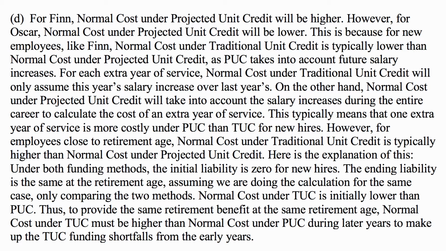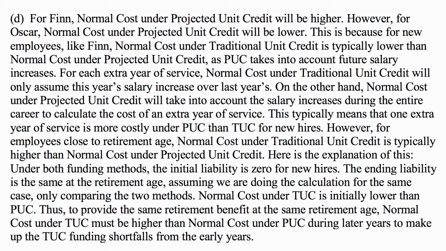Part D. For Finn, normal cost under projected unit credit will be higher. However, for Oscar, normal cost under projected unit credit will be lower. This is because for new employees like Finn, normal cost under traditional unit credit is typically lower than normal cost under projected unit credit, as PUC takes into account future salary increases. For each extra year of service, normal cost under traditional unit credit will only assume this year's salary increase over last year's. On the other hand, normal cost under projected unit credit will take into account the salary increases during the entire career to calculate the cost of an extra year of service.